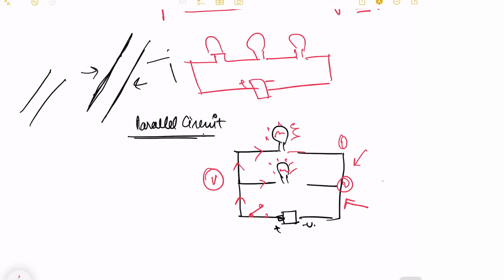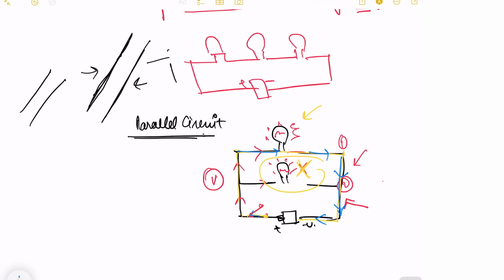What happens here is, suppose this bulb fails, if this bulb stops working, this loop is still closed, it will still be working. So if one of my bulbs fails, this will not fail, because in a parallel connection, one or the other loop will always be closed, and a closed loop will always help the current to flow through it, right?